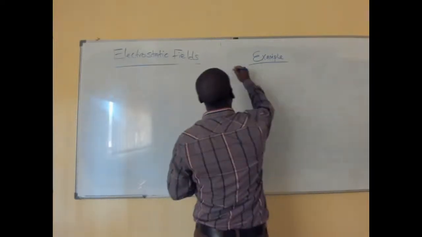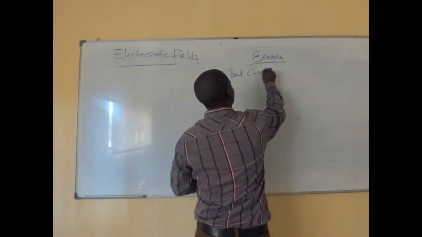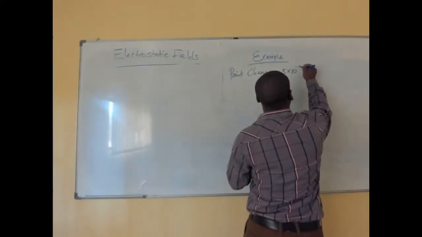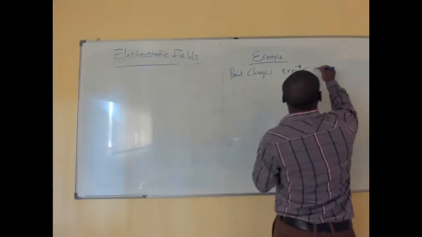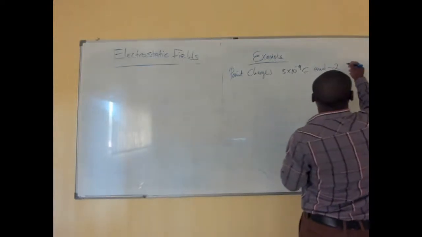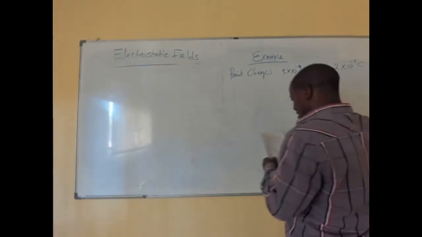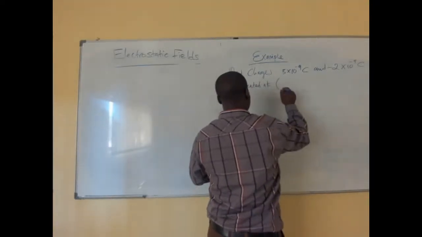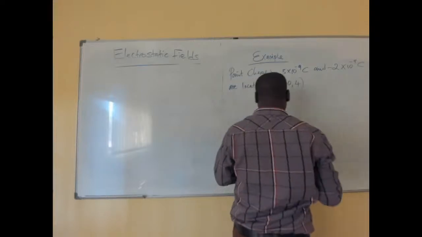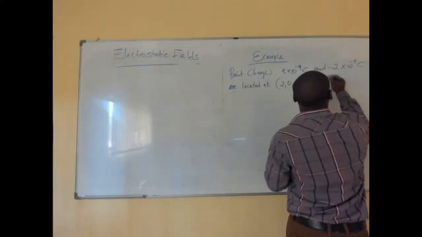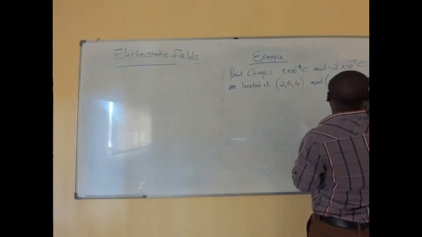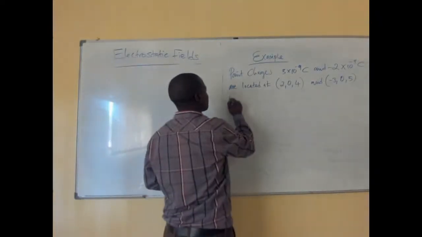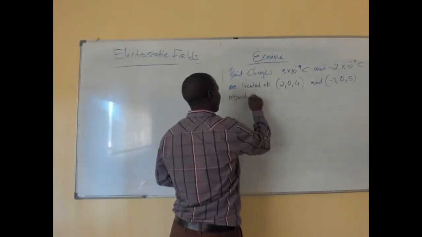Okay, so we are saying point charges, that is 5 times 10 to the minus 9 coulombs, and minus 2 times 10 to the minus 9 coulombs are located at 2, 0, 4, and minus 3, 0, 5 respectively.